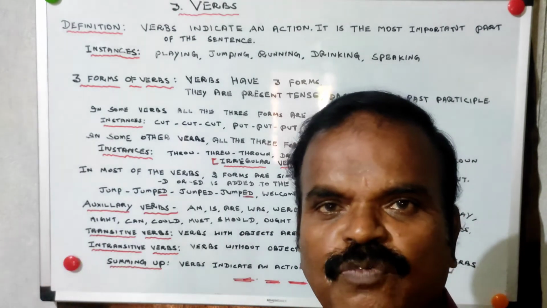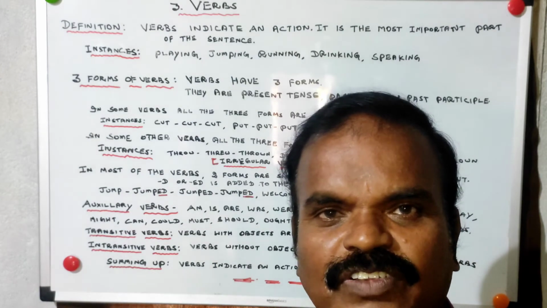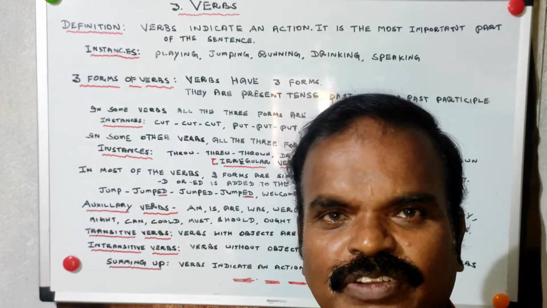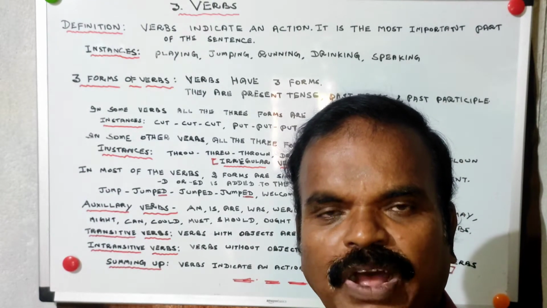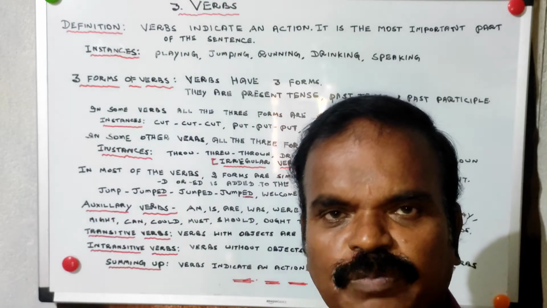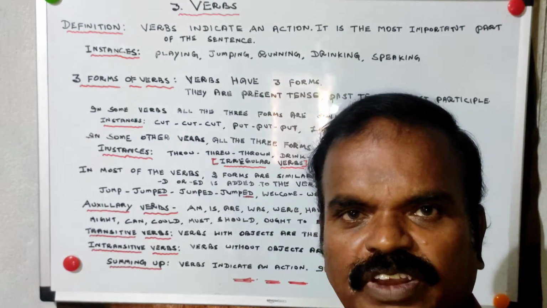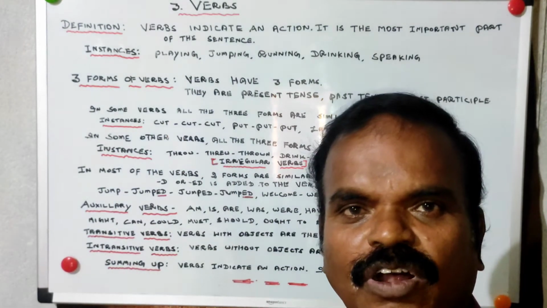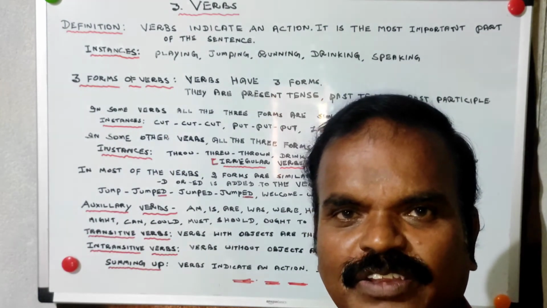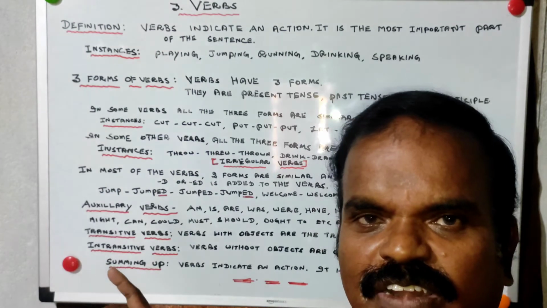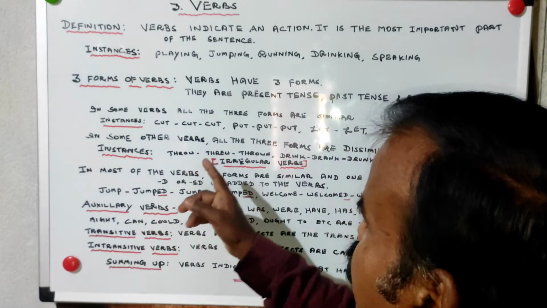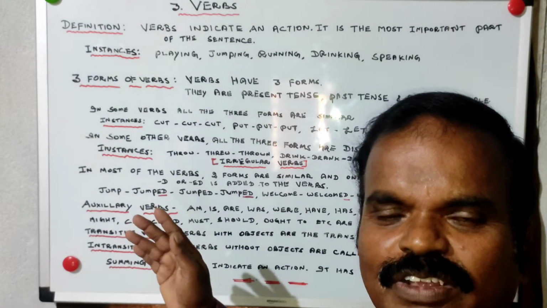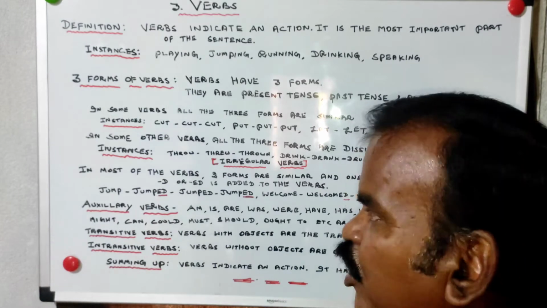Verbs have three forms. Generally, children will say present tense, past tense and future tense. It is not future tense. It is past participle. So, verb has three forms: present tense, past tense and past participle. Some verbs, all the three forms are similar. For example, cut, cut, cut, put, put, put. So these are all similar, all the three.